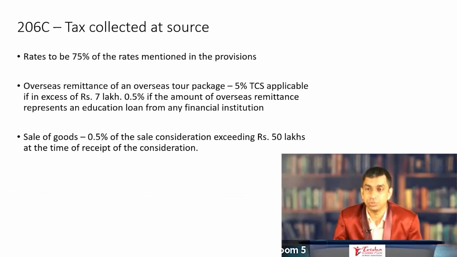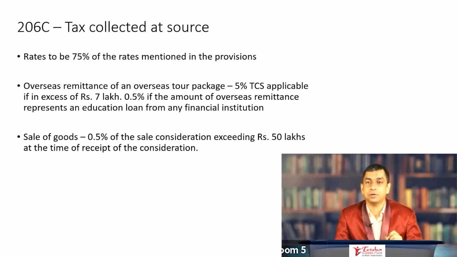Similarly, sale of goods. If the aggregate amount of sale of goods exceeds 50 lakh rupees, there is a TCS applicable to the extent of 0.5% of the sale consideration. 0.5% of the sale consideration is the TCS that is applicable in case the sale consideration exceeds 50 lakh rupees.